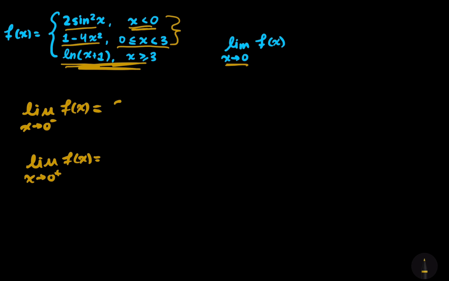So if we use direct substitution, we'll get 2 sine squared of 0, which we know that sine of 0 is equal to 0, so 2 times sine squared of 0 is also going to be equal to 0. And then we can just use the same logic.